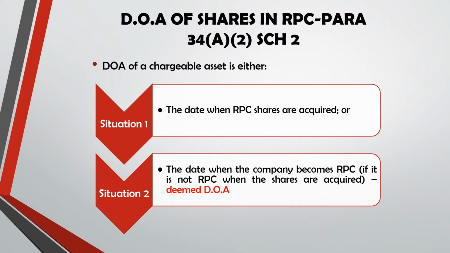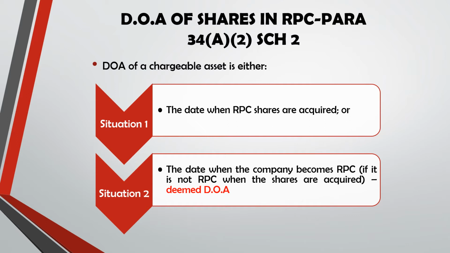So next, for the date of acquisition of shares in RPC according to paragraph 34A sub 2, Schedule 2. The date of acquisition of a chargeable asset is either situation 1, the date when RPC shares are acquired, or situation 2, the date when the company becomes RPC, if it is not RPC when the shares are acquired. So this is known as deemed date of acquisition.